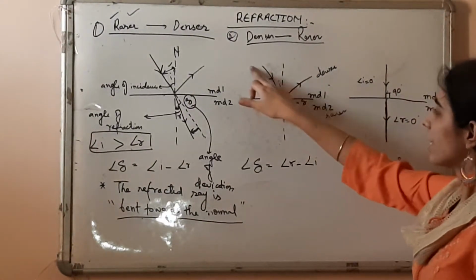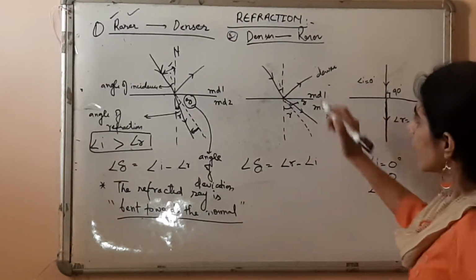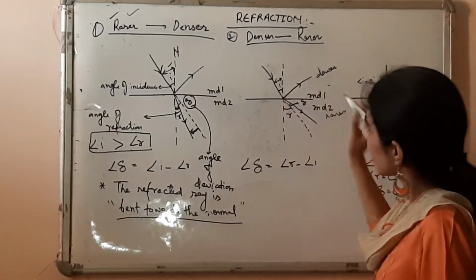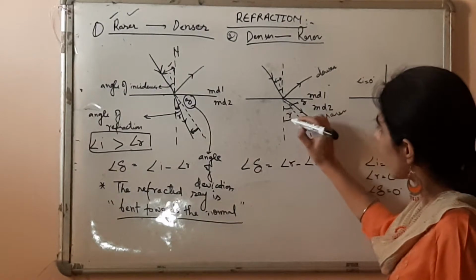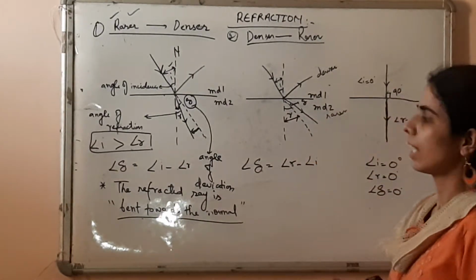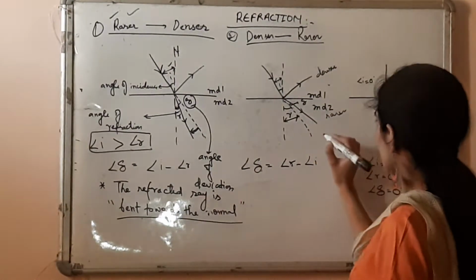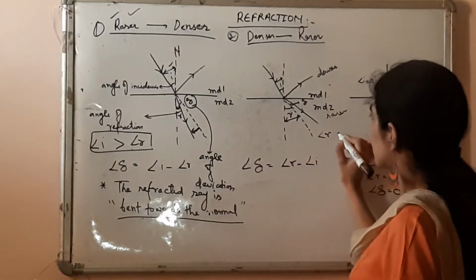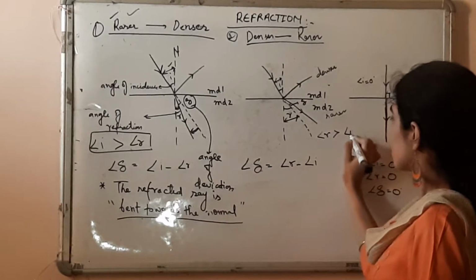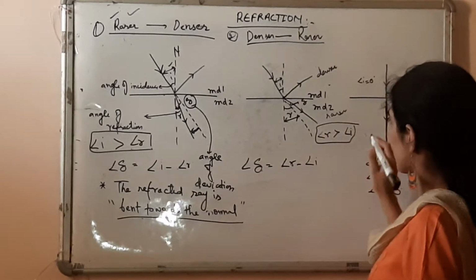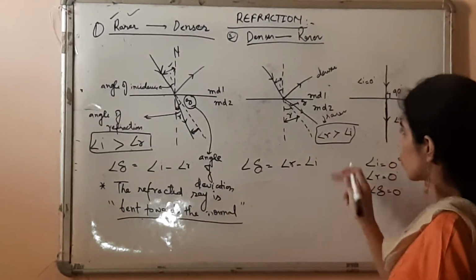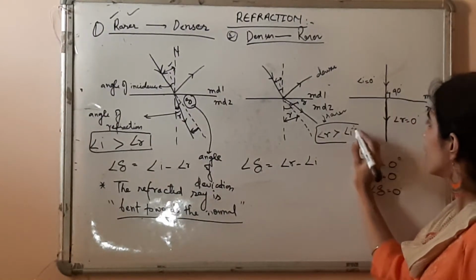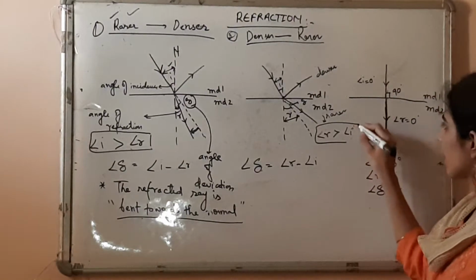So now here we observe that angle I is smaller and angle R is greater. So let me write it here. Angle R is greater than angle I. Yes, this is for this case, right? So angle R is greater than angle I.